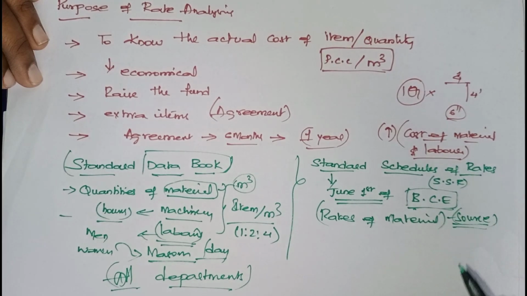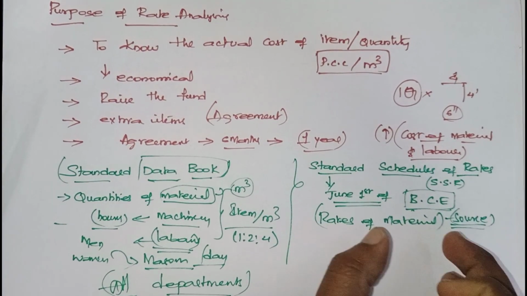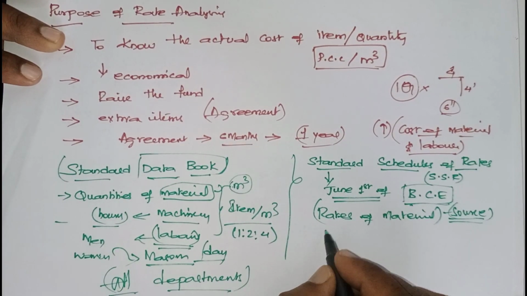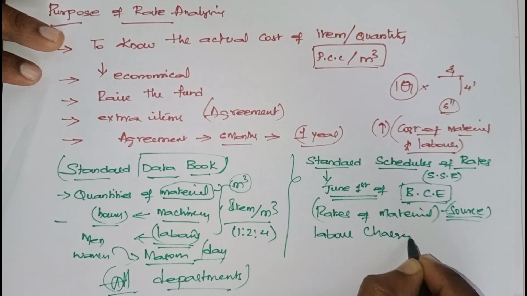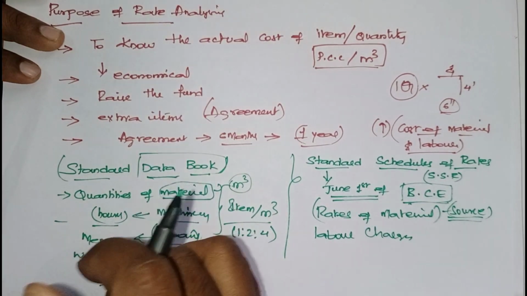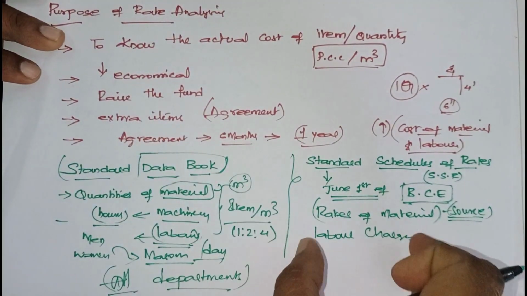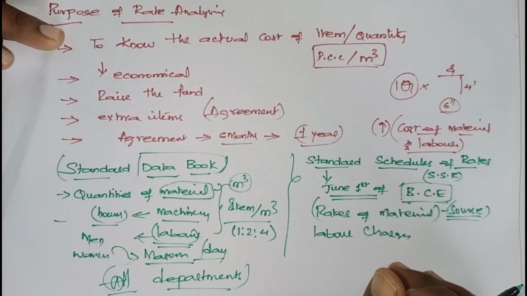The rate of that particular material at the source point, what is the cost, and labor charges. Here labor quantity, how many persons are required to do this work, is available in the standard data. Here the amount to be paid to that particular labor is available.